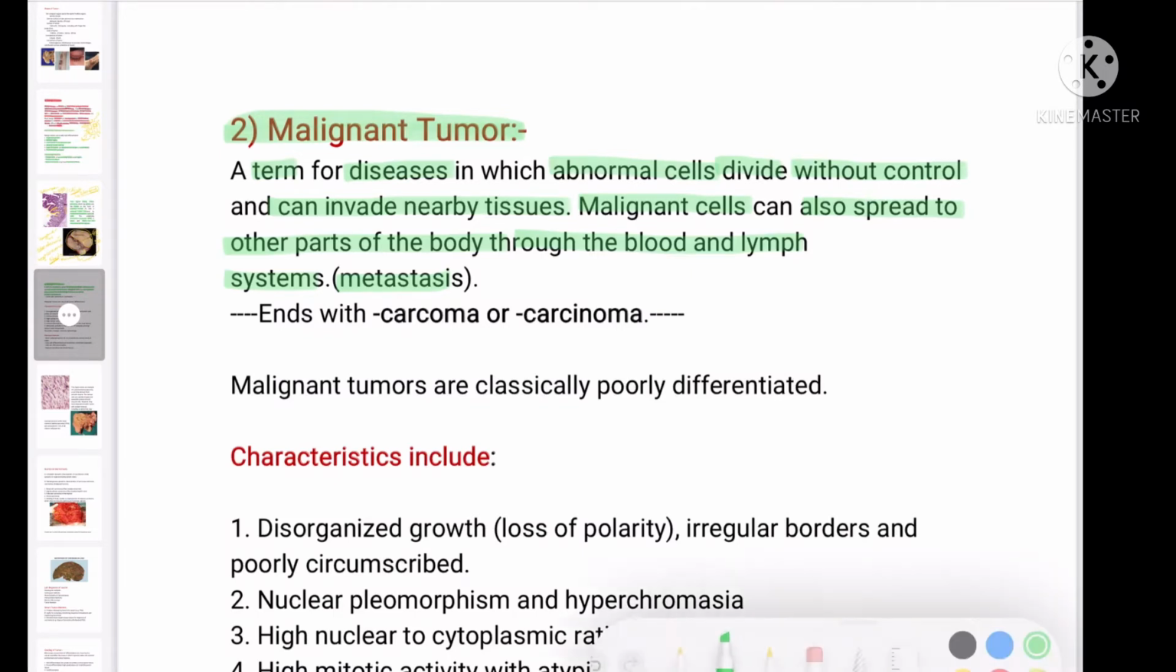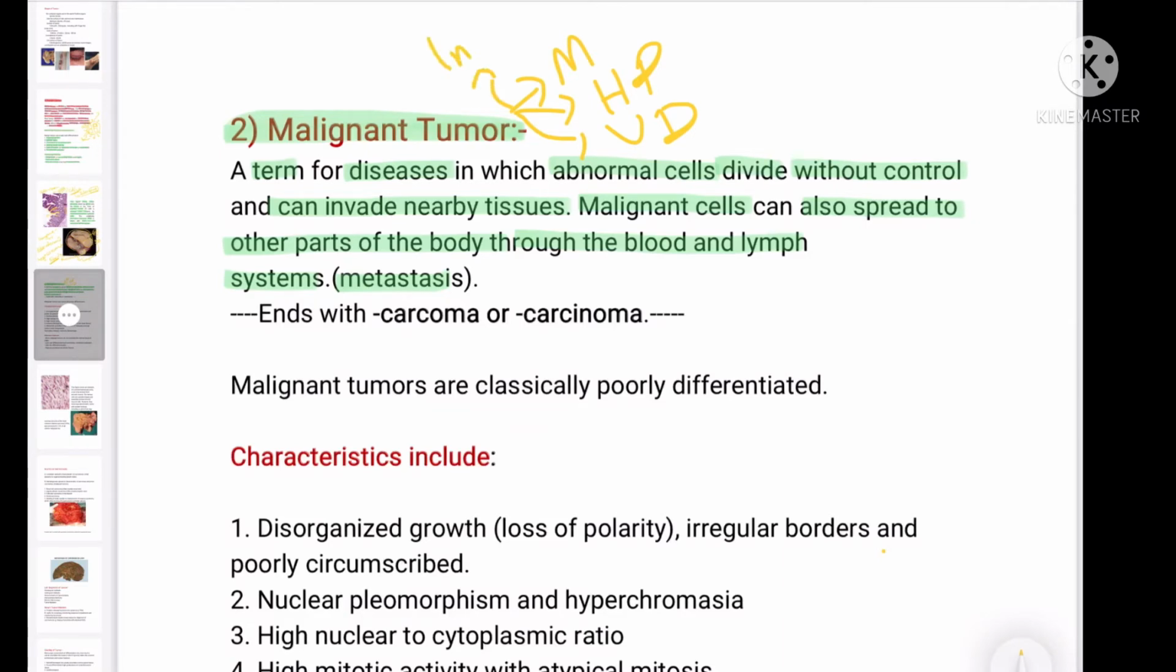So these are tumors which have metastatic capability, which are highly proliferating, usually mostly undifferentiated, and they can invade. So these are the characteristics of the malignant tumor. What else? It ends as a sarcoma or carcinoma.